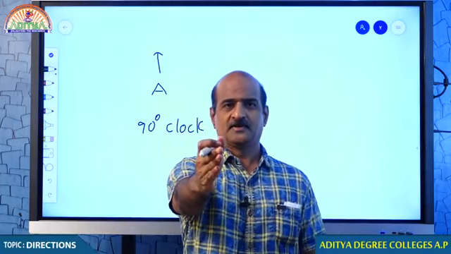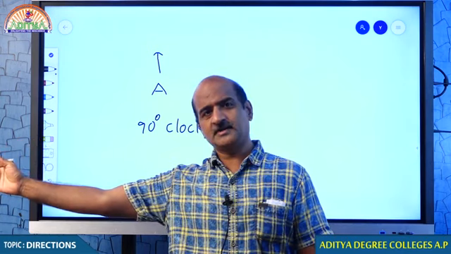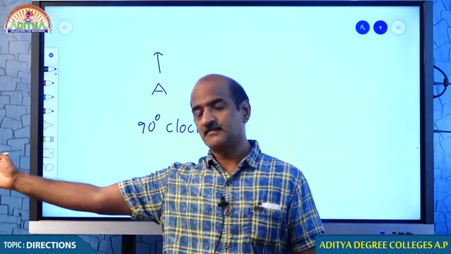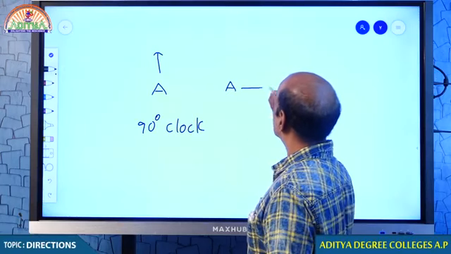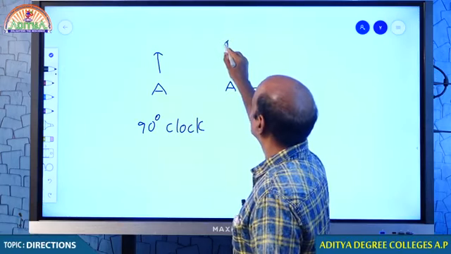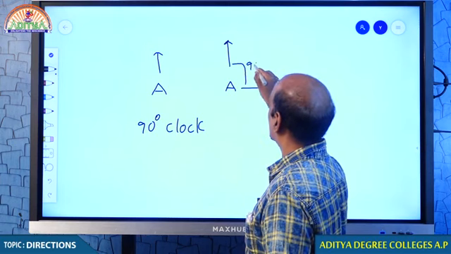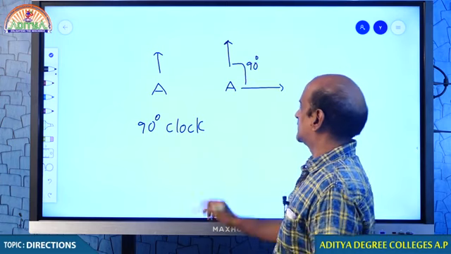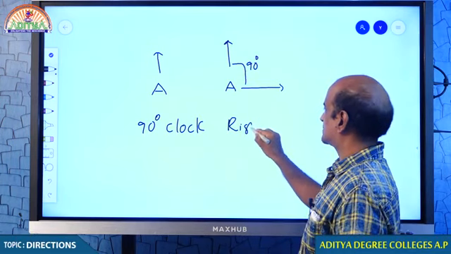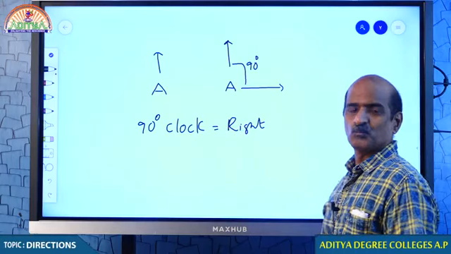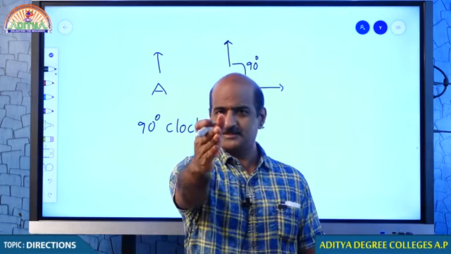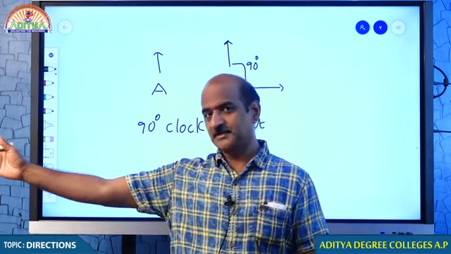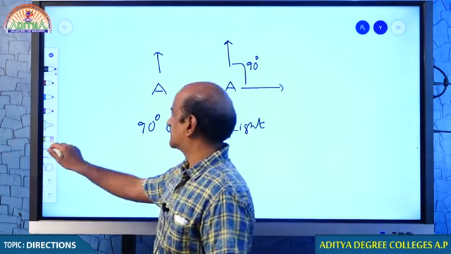I am facing you. In clockwise direction, just look at that, this is going to be the clockwise direction, this is going to be 90 degrees. If I ask you to move 90 degrees in clockwise direction, A will be moving like this, from here. So, that is 90 degrees. So, 90 degrees in clockwise direction is obviously exact right, isn't it? For any individual, 90 degrees clockwise direction means just look at that. What do you think? You understand that?